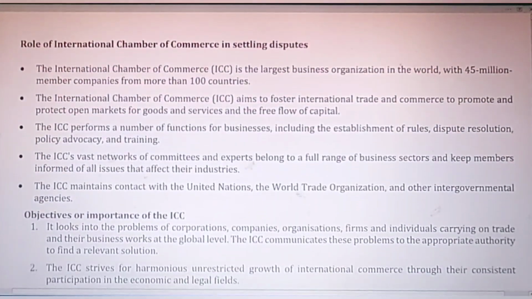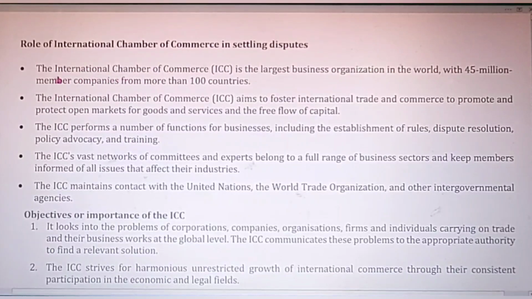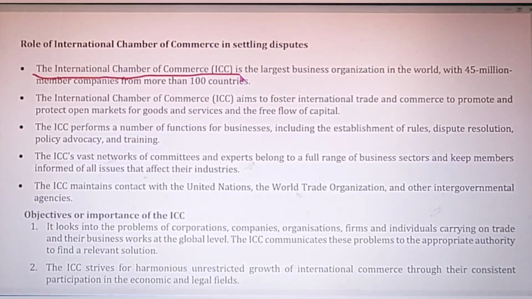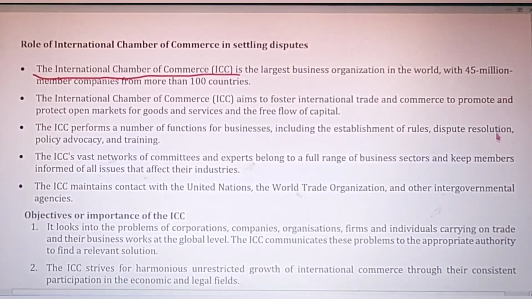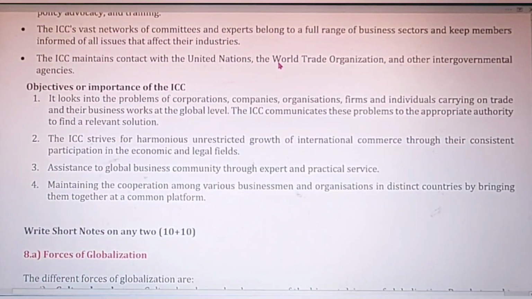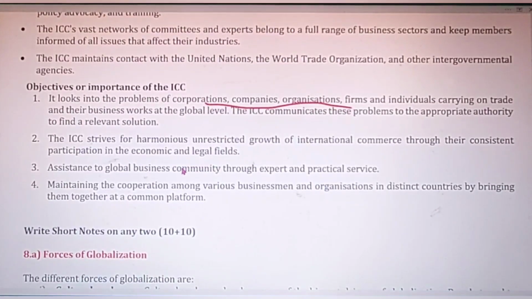And let's see the role of ICC. Basically, it is one of the most important associations or groups which helps to settle international disputes. Let's see the important objectives of ICC. It looks into the problems of corporations, companies, organizations, that is obvious.